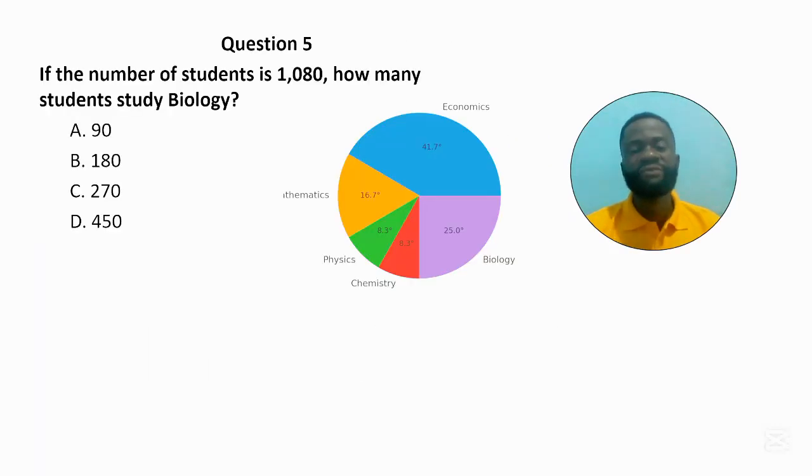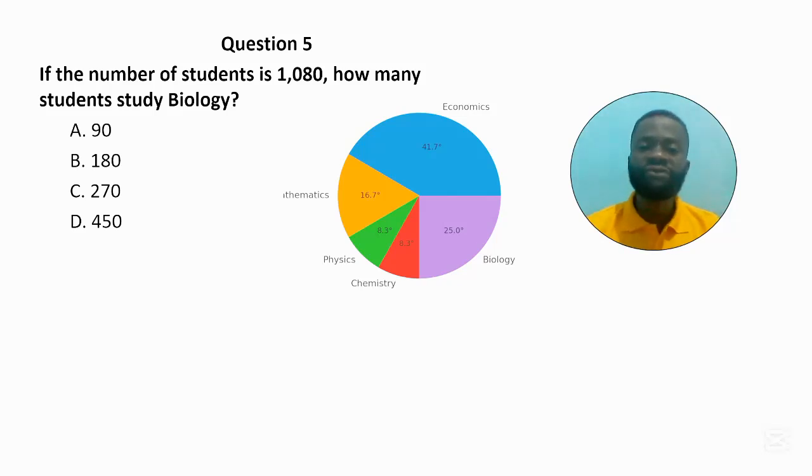Next question. Question 5. Here we have a pie chart that shows the number of subjects offered by different numbers of students in a class. We have mathematics, economics, physics, chemistry, and biology. When you look at the chart, you see that it has been drawn into different angles, and we have the angles. Now let's look at the question that follows.